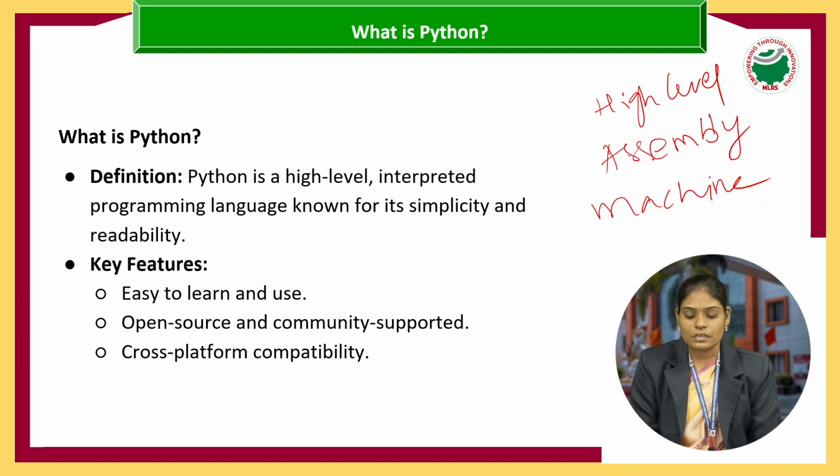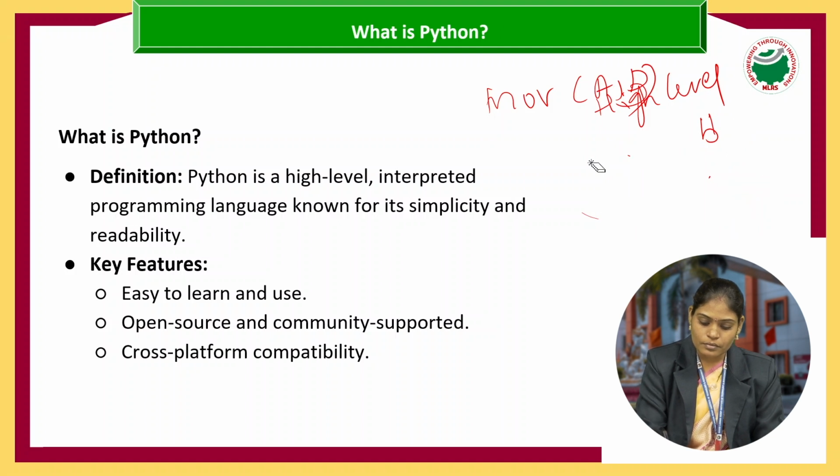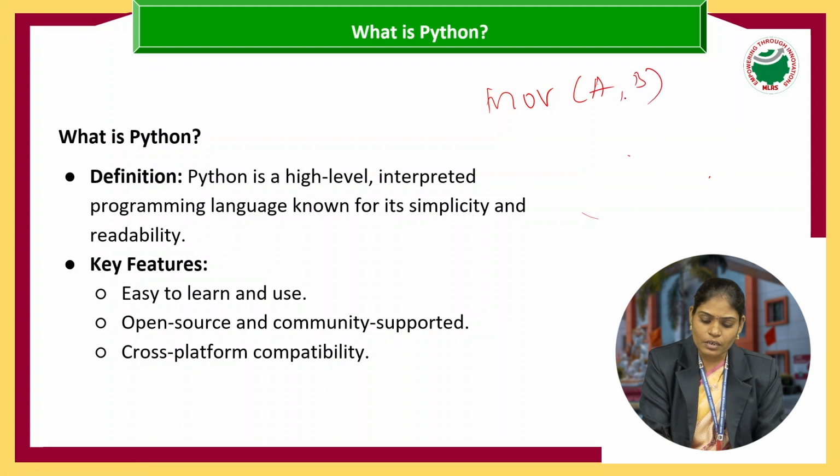High level language indicates converting human readable code into machine readable code. Machine language is represented only using bits, like zeros and ones. In assembly languages, we use some bits as well as some text, like move a comma b, or sum a comma b, which means here we are moving the value of b to a. So this is assembly level language.